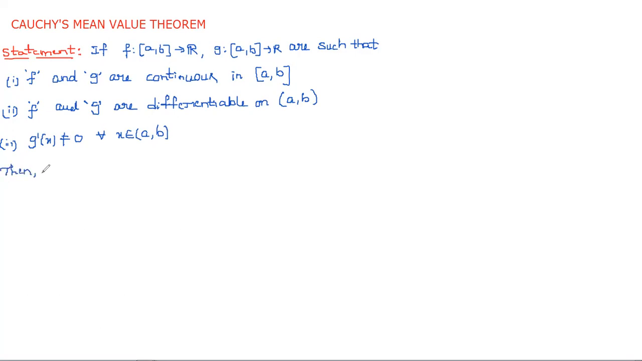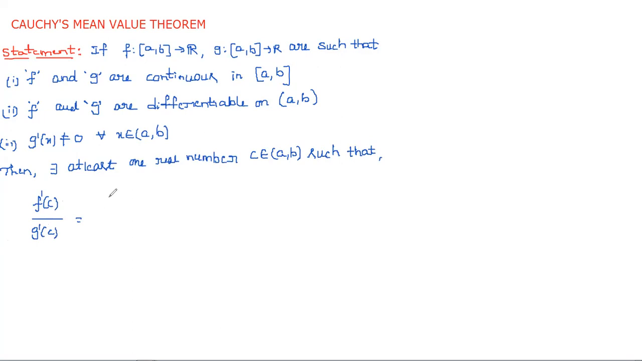Then there exists at least one real number c belonging to the open interval a comma b such that f dash of c by g dash of c is equal to f of b minus f of a by g of b minus g of a. So this is the statement of Cauchy's mean value theorem.